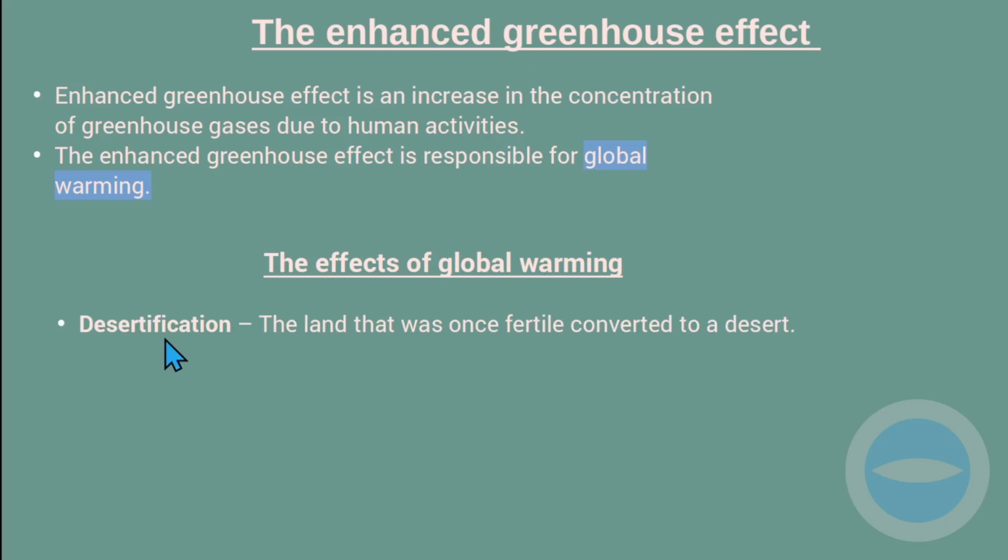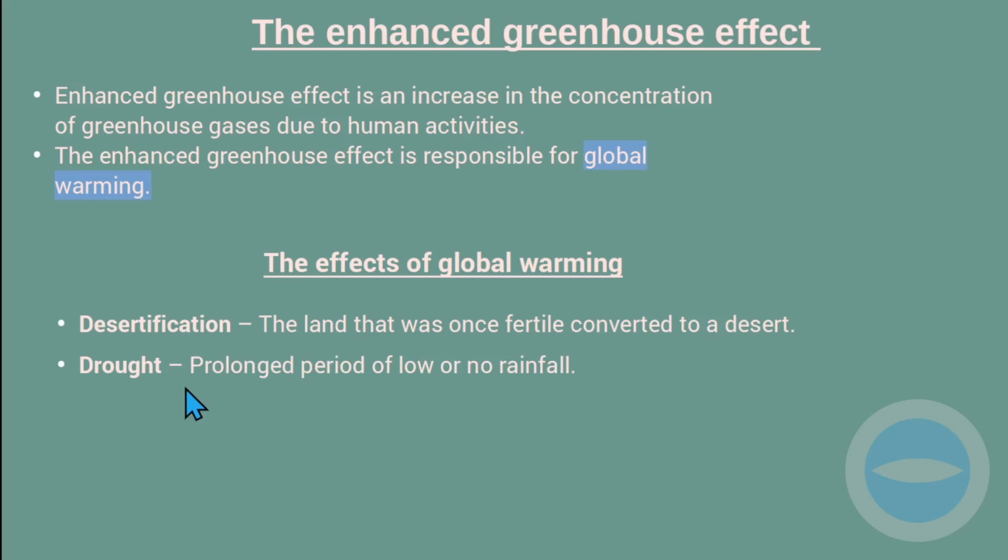So global warming causes desertification. When you talk about desertification, we talk about land that was once fertile converted to a desert. When land that was once fertile is converted to desert, this is caused by global warming, and it's called desertification.